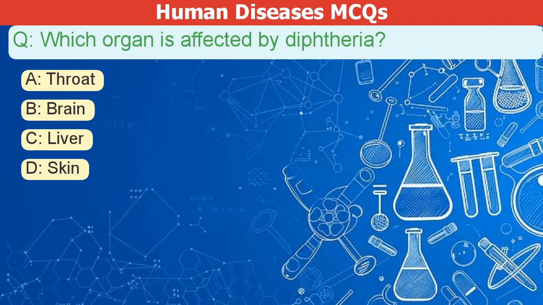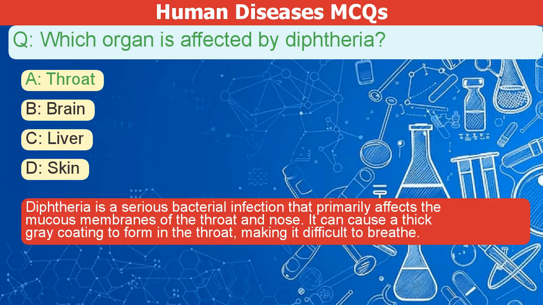Which organ is affected by diphtheria? A. Throat. B. Brain. C. Liver. D. Skin. The correct answer is A.